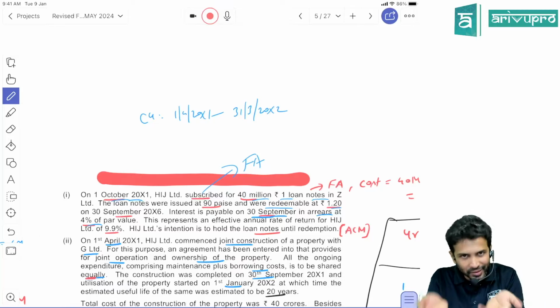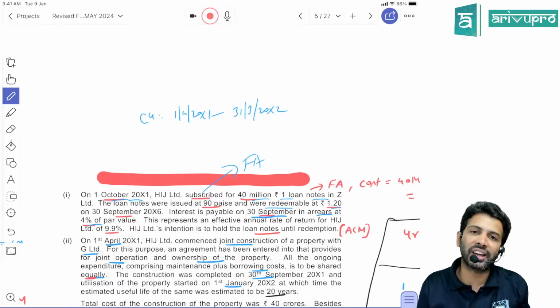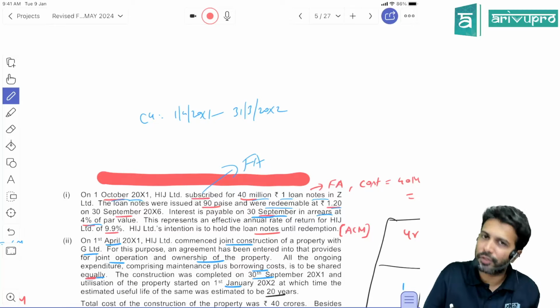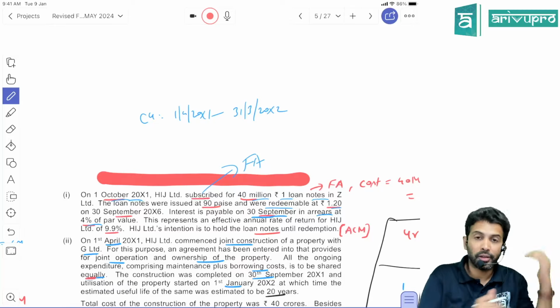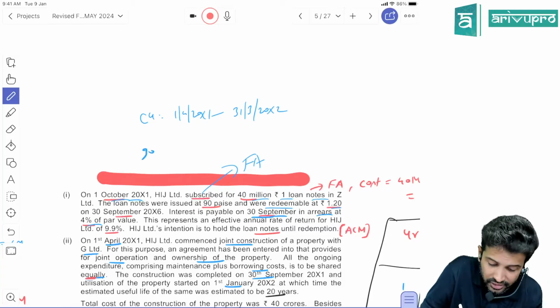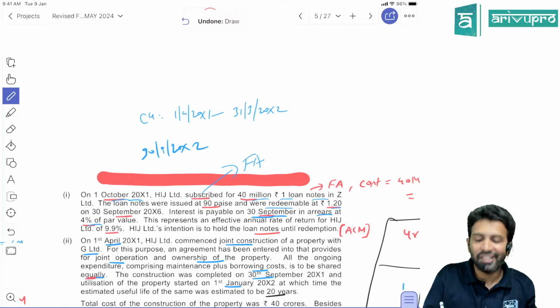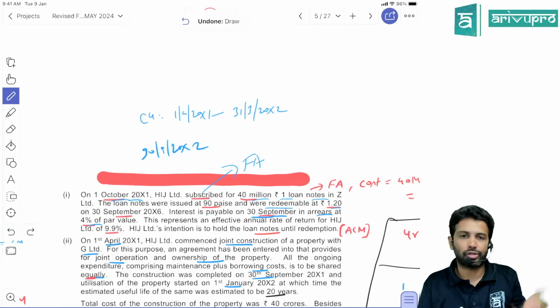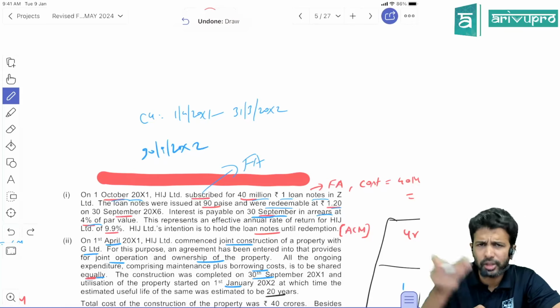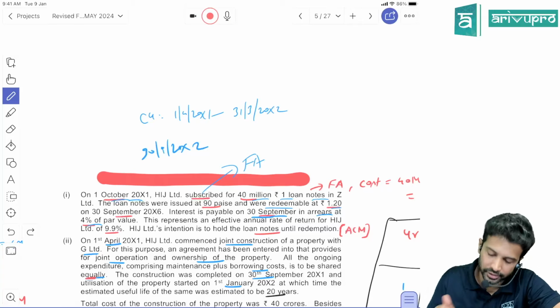That means, will we get any interest on these bonds in the current year? No, because we purchased on 1st October, and interest is paid one day before. The next interest will be paid on 30th September 20x2. Our current year ends on 31st March, so in the current year we will not receive any interest because we purchased it after the interest date. That's the reason.